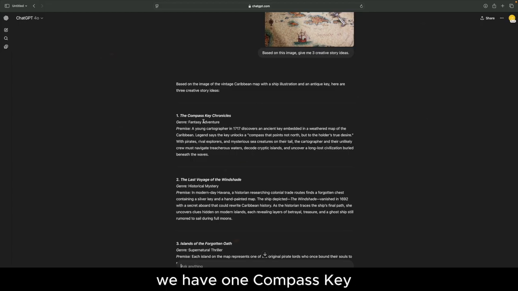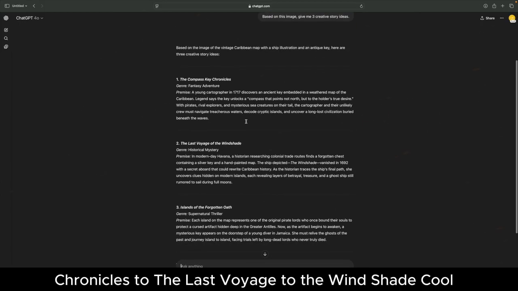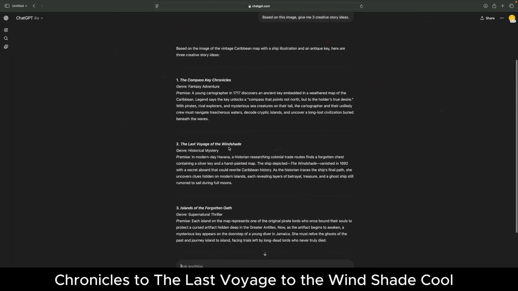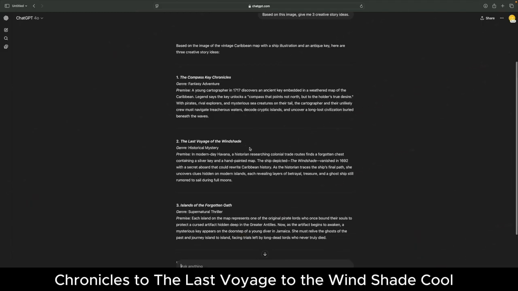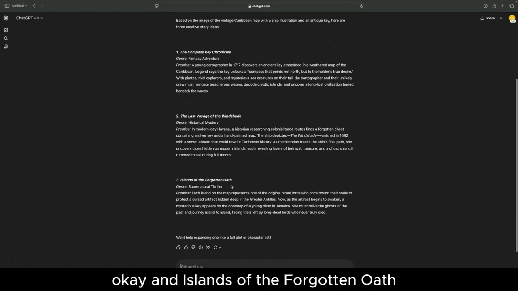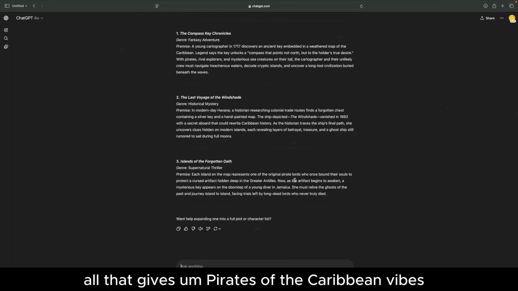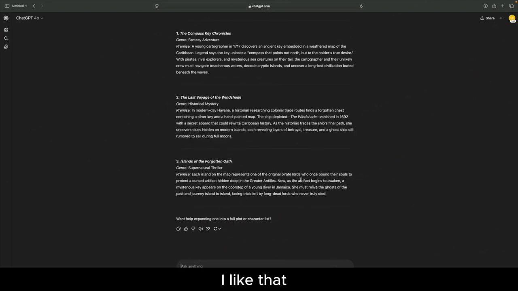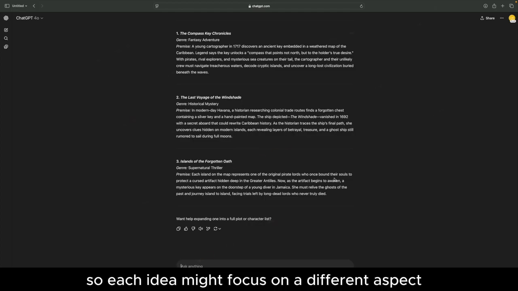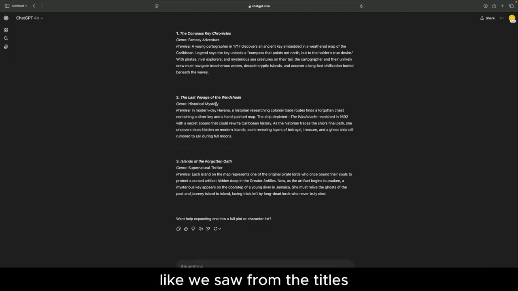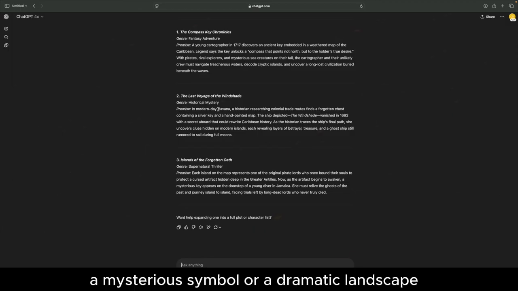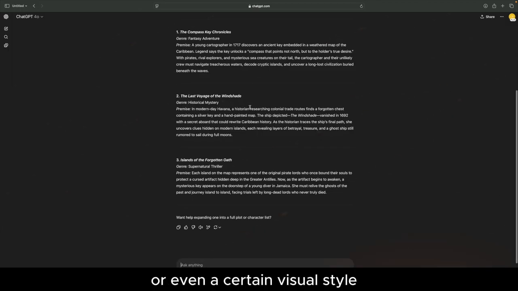We have 1, Compass Key Chronicles. 2, The Last Voyage to the Windshade. Cool. Okay. And Islands of the Forgotten Oaths. Oh, that gives Pirates of the Caribbean vibes. I like that. So each idea might focus on a different aspect, like we saw from the titles: a mysterious symbol or a dramatic landscape or even a certain visual style.